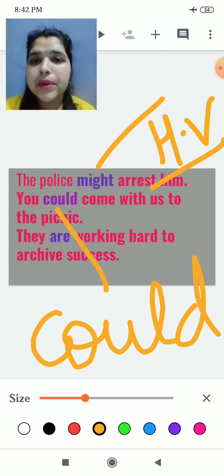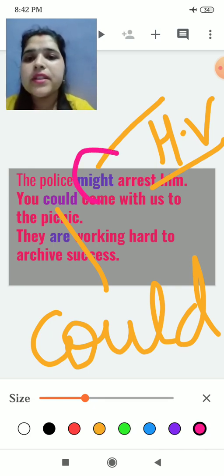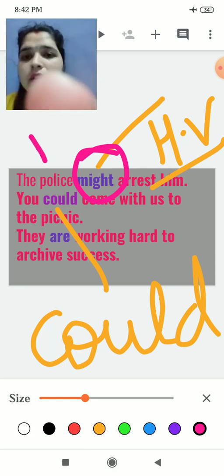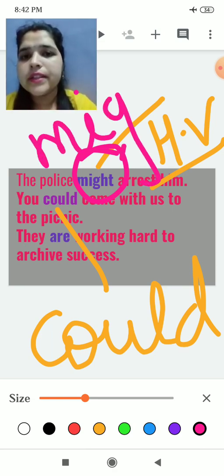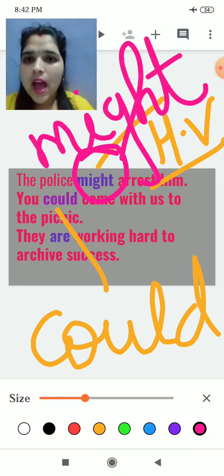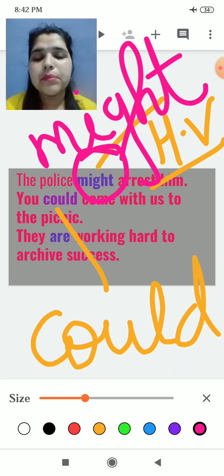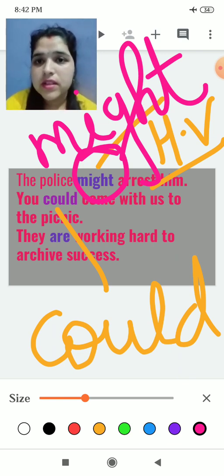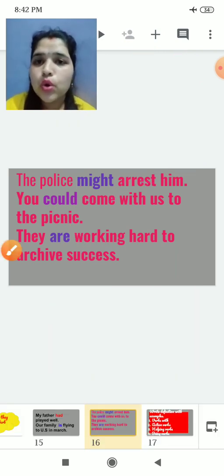So repeat after me. The police might arrest him. Here might is what? Might is a helping verb because it is helping to complete the sentence. Next is you could come with us to the picnic.